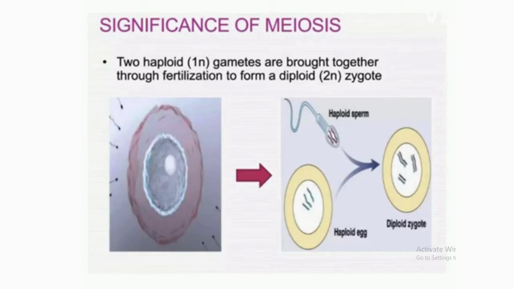So the significance or importance of meiosis is that here the two haploid n gametes are brought together through fertilization to form the diploid 2n zygote. The primary purpose of meiosis is to reduce the chromosome number by half, so that when the two gametes fuse during fertilization, the resulting zygote restores the original diploid number of chromosomes.